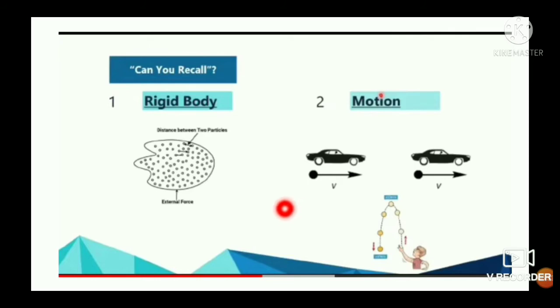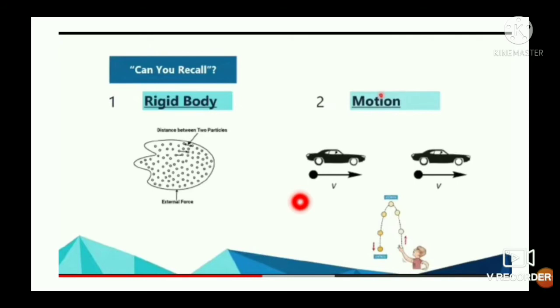There are different types of motion. First and simple motion is linear motion. Linear motion means the motion of a body along a straight line path. We are familiar with linear motion. Motion of a car along a straight road is a linear motion.